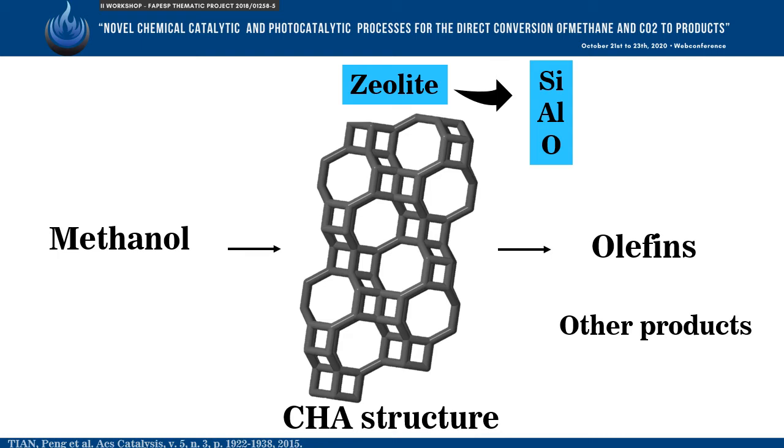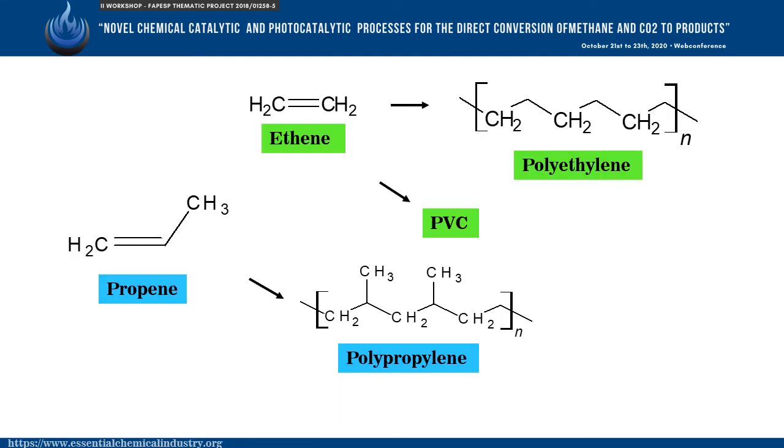Zeolite with Chabazite structure are great for production of ethene and propene, as they have large cavities with small openings that do not allow very large hydrocarbons to escape. Ethene and propene are widely used in the plastic production. For example, PVC and polyethylene can be produced from ethene. With propene, polypropylene can be produced.